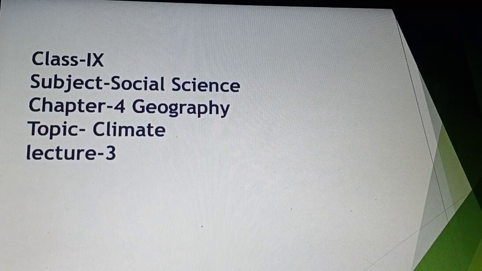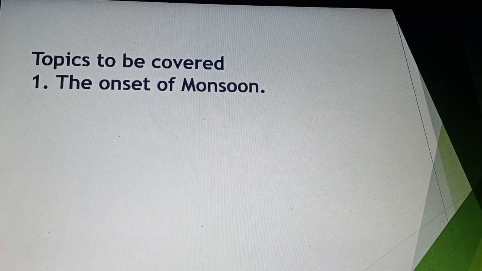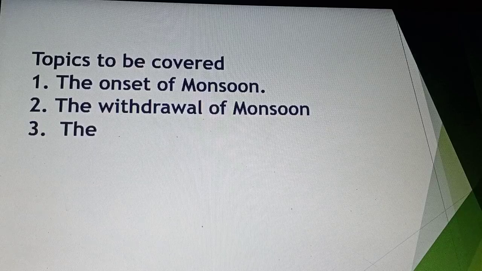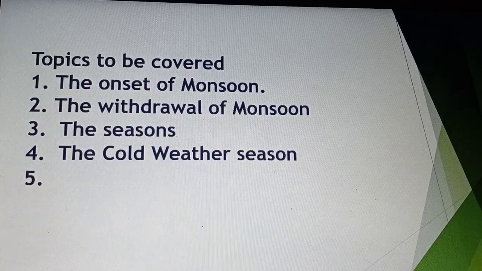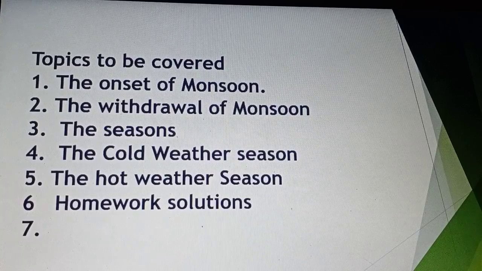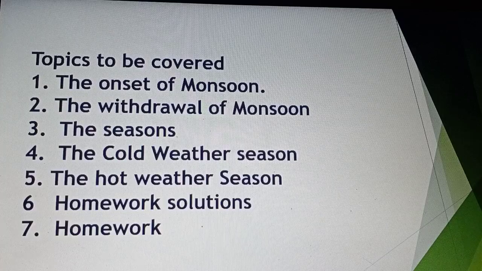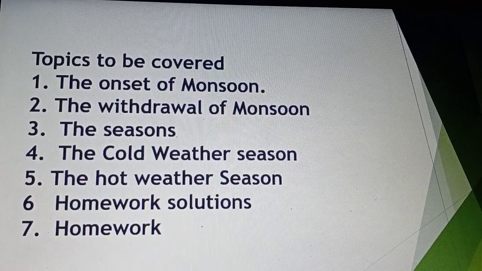So students, let's start. Today we are going to discuss some topics. Firstly, we will cover the onset of monsoon, meaning the coming of monsoon, and the withdrawal of monsoon, meaning the ending of monsoon in our country. After that we will discuss the seasons according to different climatic conditions. Four types of seasons are found in our country. Today we will discuss the cold weather and the hot weather season, and after that we will solve some questions that I assigned in the previous lecture, and then I will give some questions as your homework.